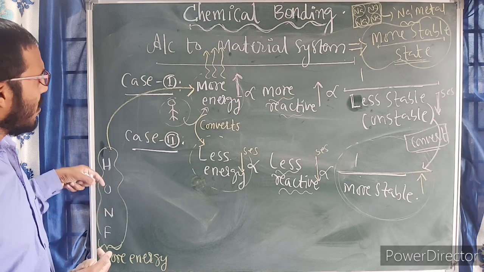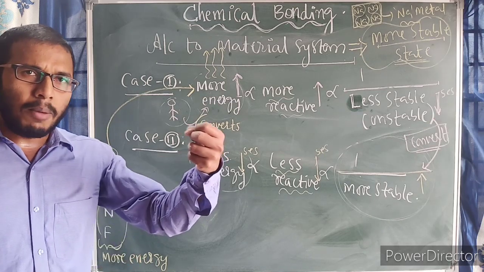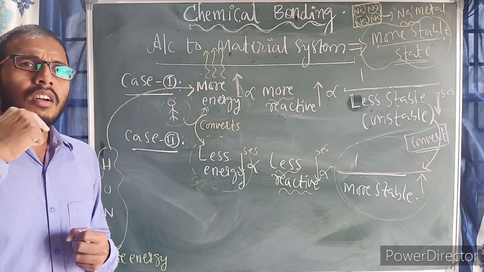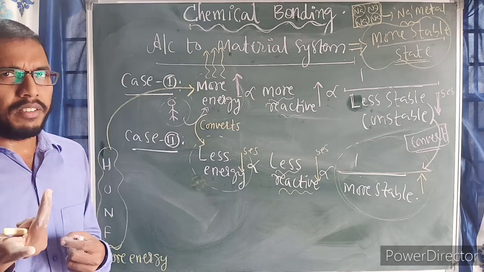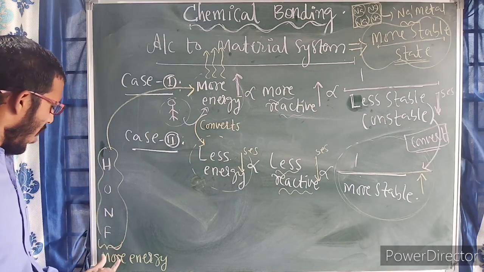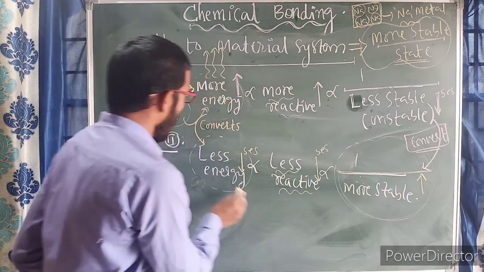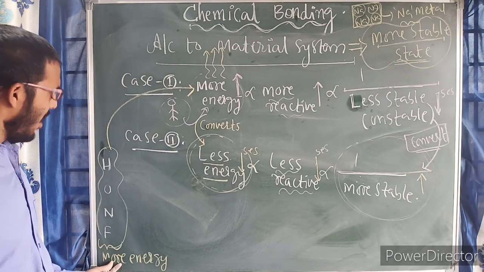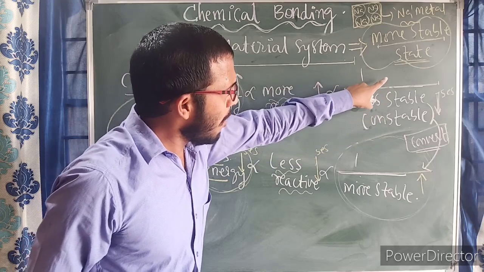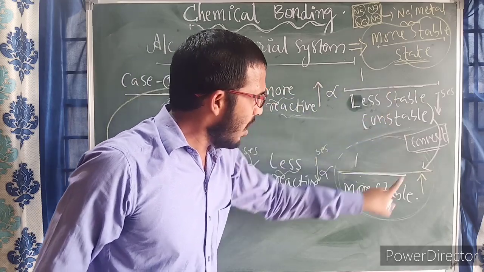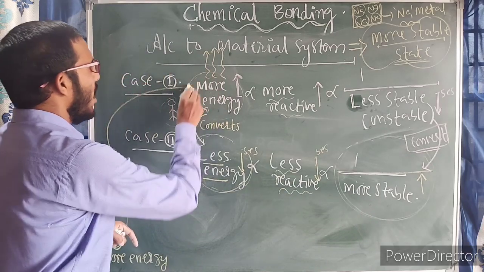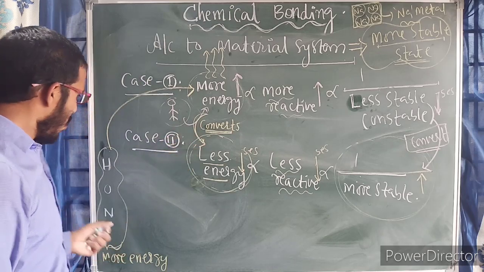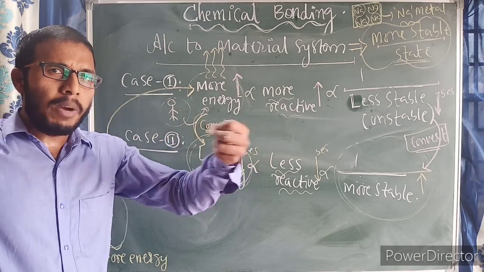Why it is happening, this is the reason why atoms have to combine. What is the need to combine the atoms with each other? If atoms do not combine, then what happens? In order to get more stability, they should possess less energy, but basically atoms are having more energy. More energy means unstable. So during the process of less stable atoms converting into more stable atoms, their more energy should be converting into less energy. During which process? In the combining process.